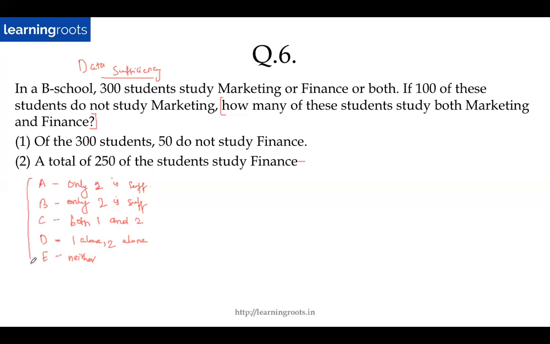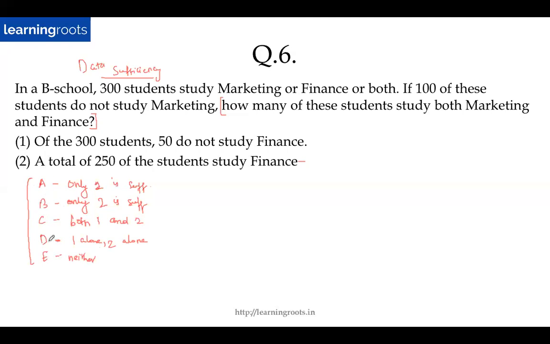They will always remain fixed on the GMAT. So it makes sense to remember this. You should not be going back to the instructions and checking which answer option is which one, right? So A is 1 alone is sufficient, B is 2 alone is sufficient, C is you need to combine the information in both, D is either 1 alone or 2 alone is sufficient, and E is neither, right?